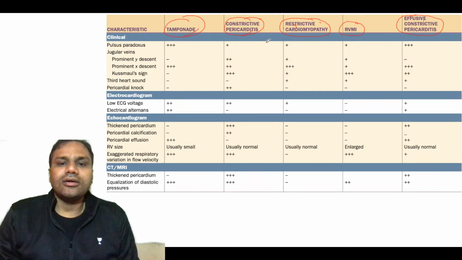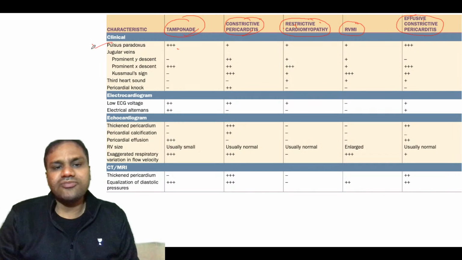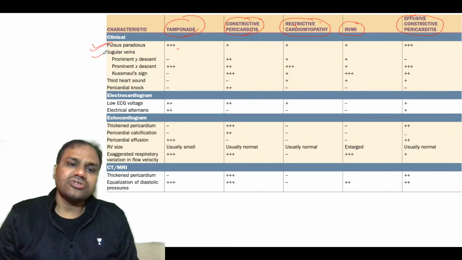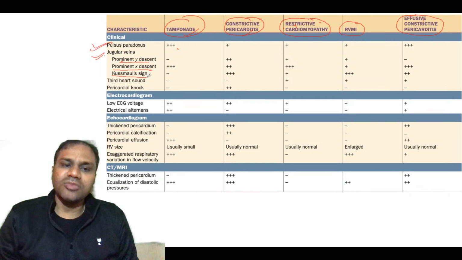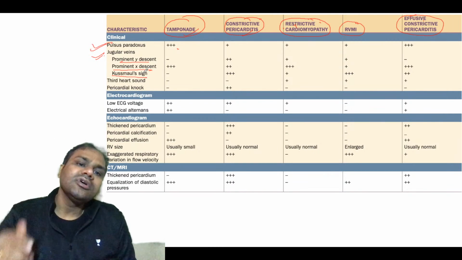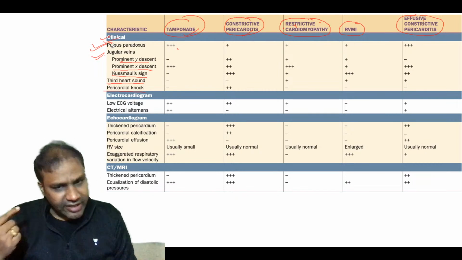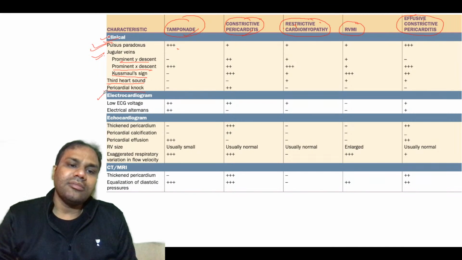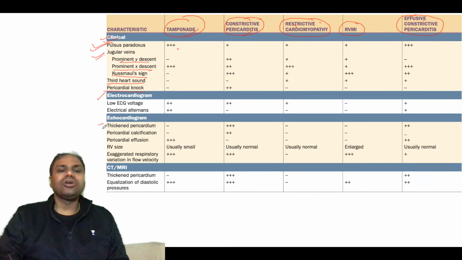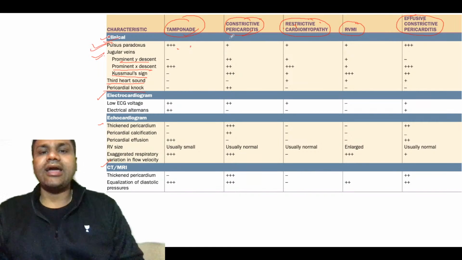So what are the points you see in the difference? You see pulsus paradoxus, and you see the jugular venous pressure. In the jugular vein you see prominent Y descent, prominent X descent and Kussmaul sign. Then you see the third heart sound and pericardial knock. These are the clinical things you see when you differentiate between cardiac tamponade and constrictive pericarditis. In investigation you see ECG, echo, and CT MRI. So this will differentiate between cardiac tamponade and constrictive pericarditis.